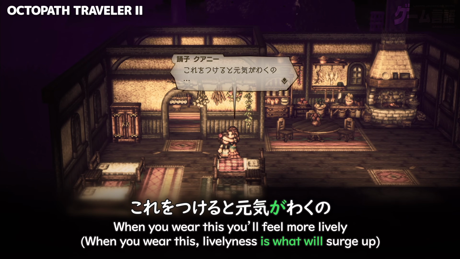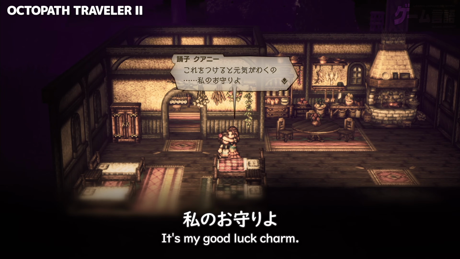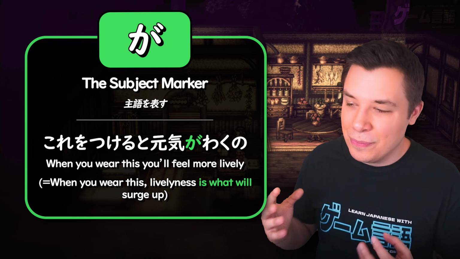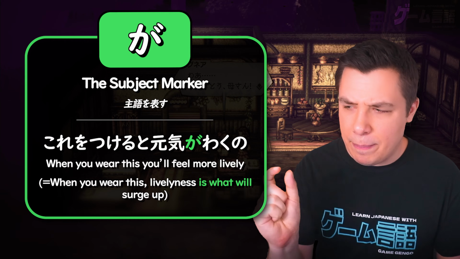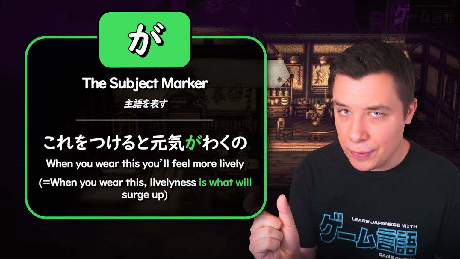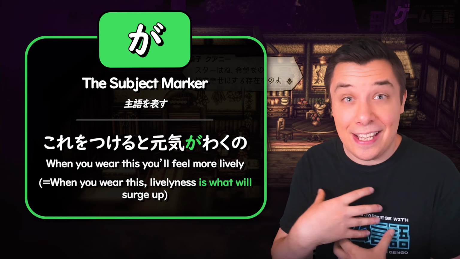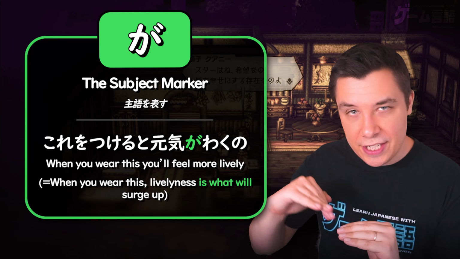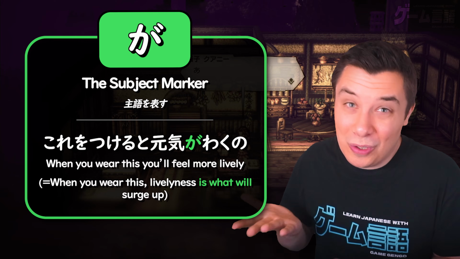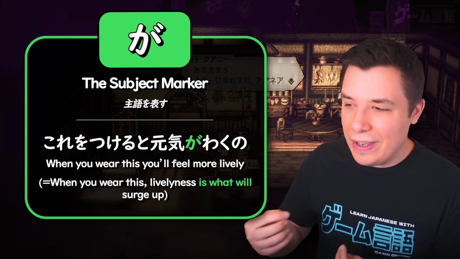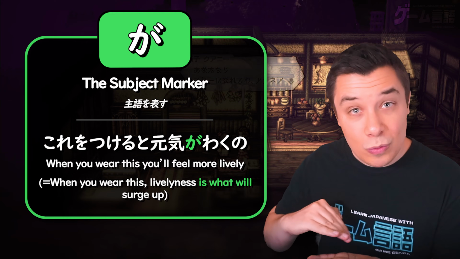これをつけると元気が湧くの。私のお守りよ。 Here in Octopath Traveler 2, when you wear this, you'll feel more lively. This ga particle, genki ga waku, literally is just genki, your liveliness, waku is to swell up. So your liveliness will surge up and swell up. You'll feel more lively. So literally, when you wear this, your liveliness is what will surge up.